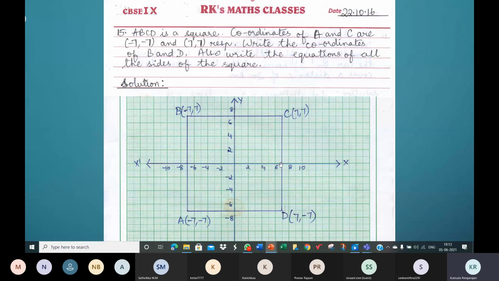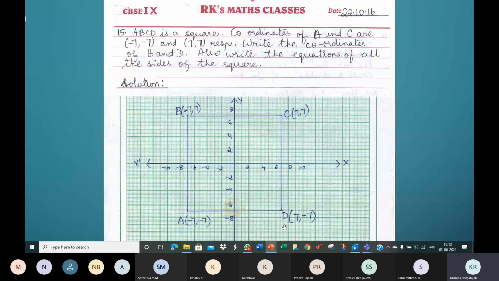CD. Let's try to find the address of this point. What are the coordinates of this point? 7, 0, ma'am. This one? 7, 6. This one? 7, -4. What do we observe? X is always 7. So X is equal to 7 is the equation of the side CD.